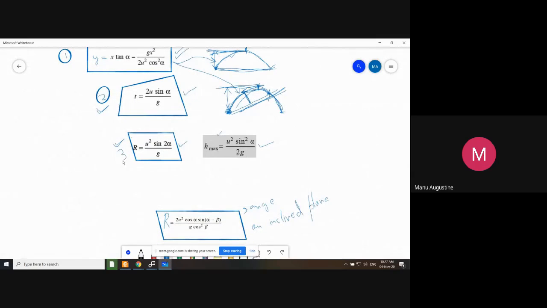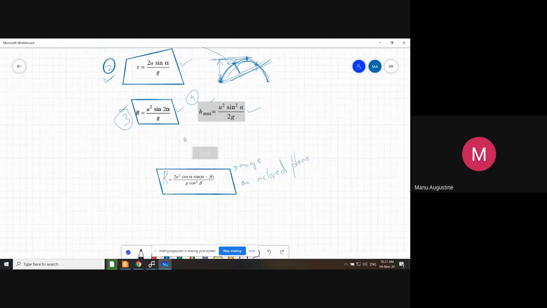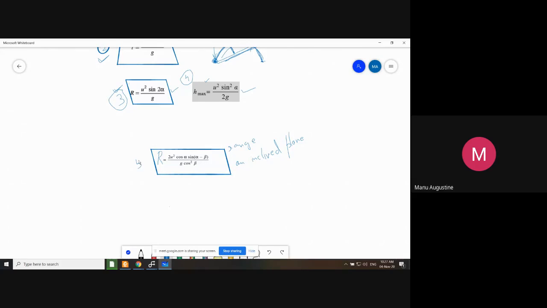Equation number 3, range of projectile for horizontal plane. Equation number 4, height of projectile for horizontal plane. And now a new equation, equation number 5, range of projectile on an inclined plane.